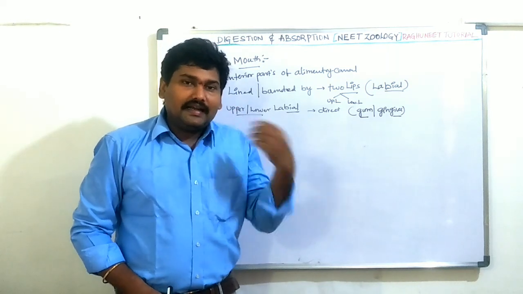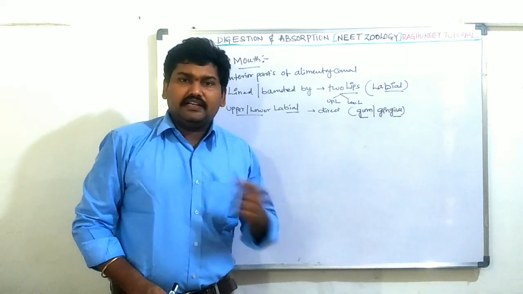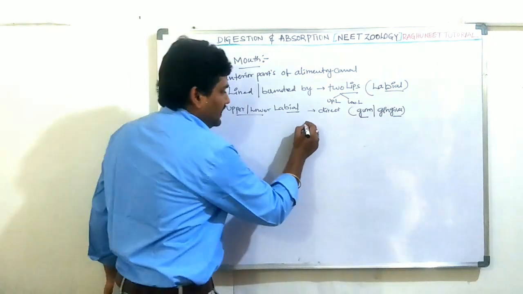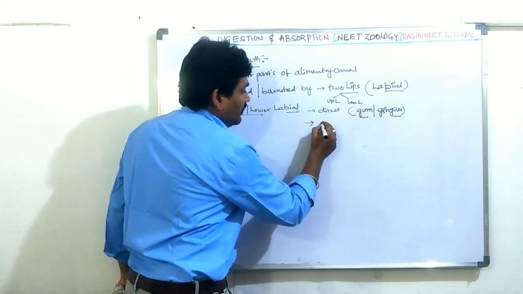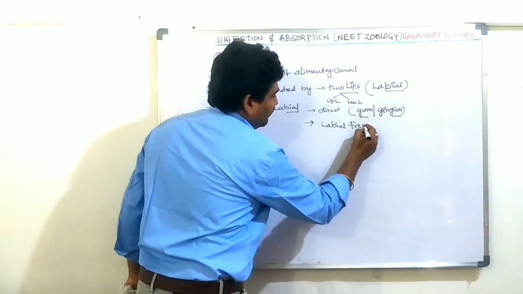Both are connected with a small thin muscular membrane. That membrane is called the labial frenum.